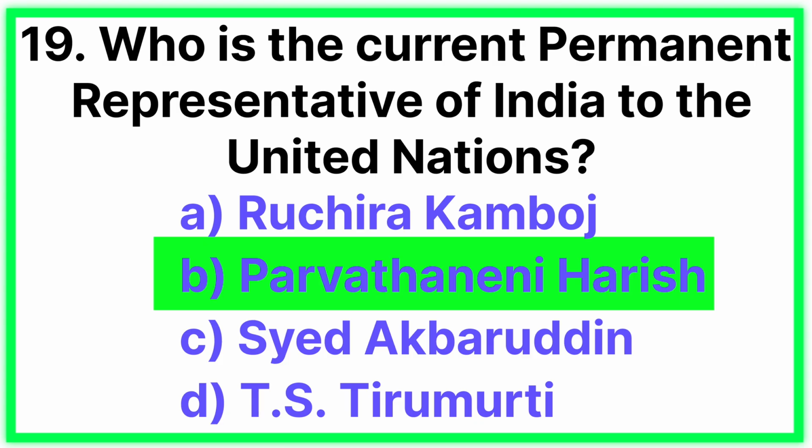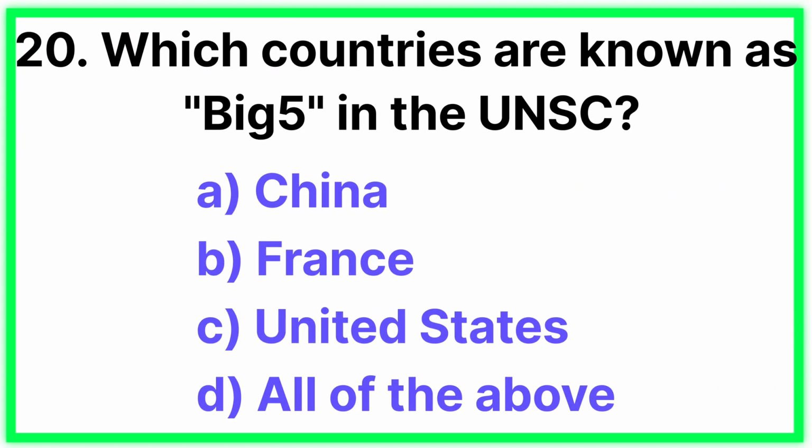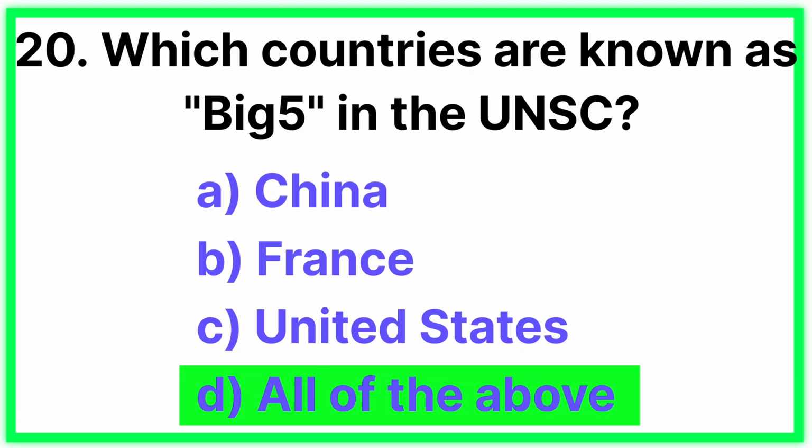Answer: Parvathaneni Harish. Question number 20. Which countries are known as Big Five in the United Nations Security Council? Answer: all of the above.